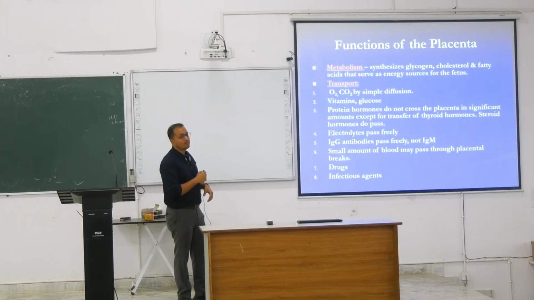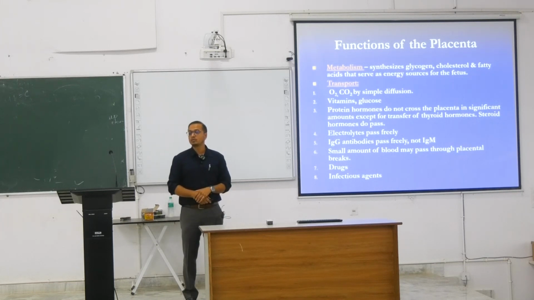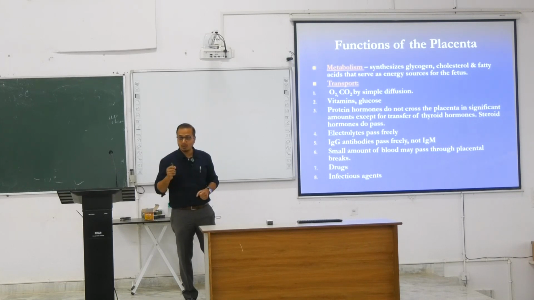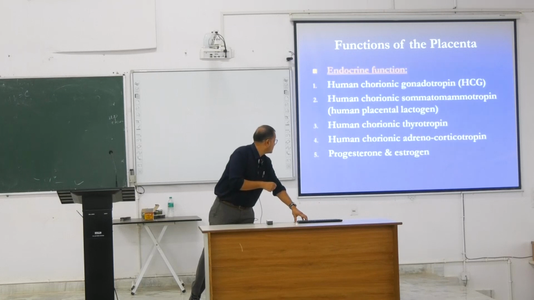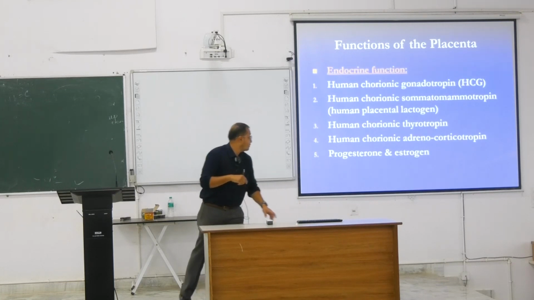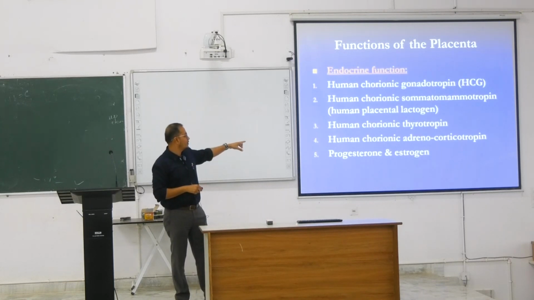Now, the other thing is metabolism. It is synthesizing glucose, cholesterol, everything together, and it is producing some hormones. We call them HCG, human chorionic gonadotropin. That human chorionic gonadotropin is the key hormone produced by this particular placenta. So, these are the endocrine functions of the placenta. Along with that, it secretes chorionic thyrotropins, adrenocorticotropins, and progesterone and estrogen to some extent. But the prime thing liberated from this placenta, we call HCG.